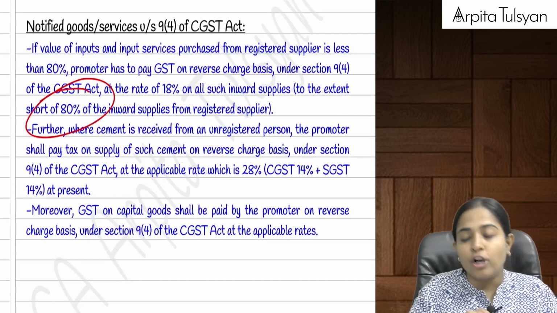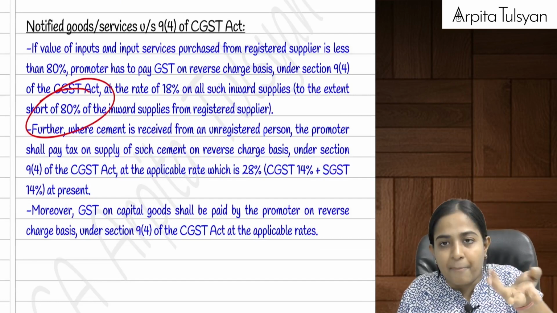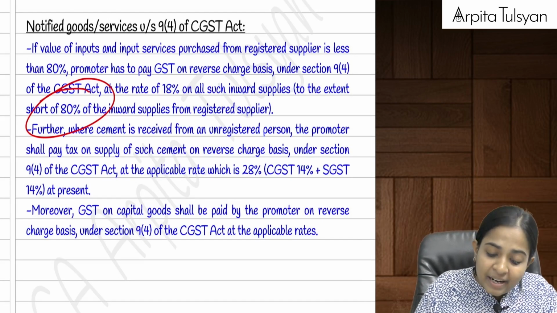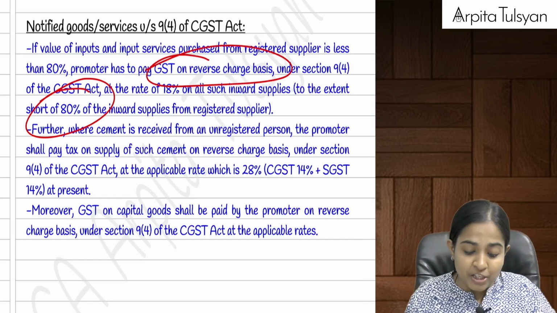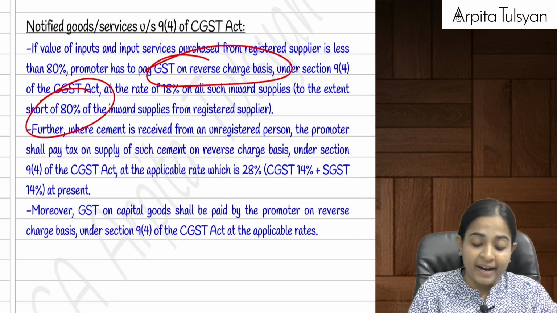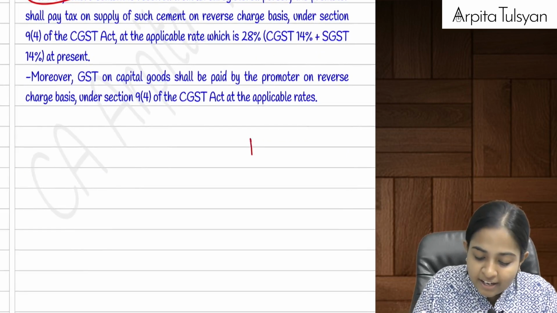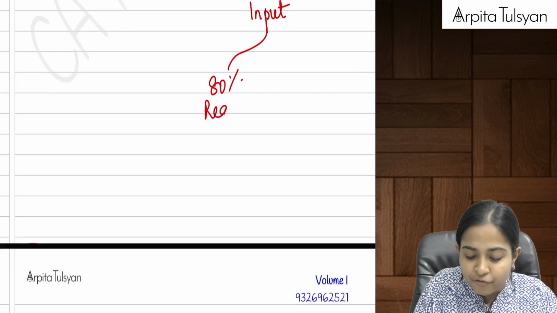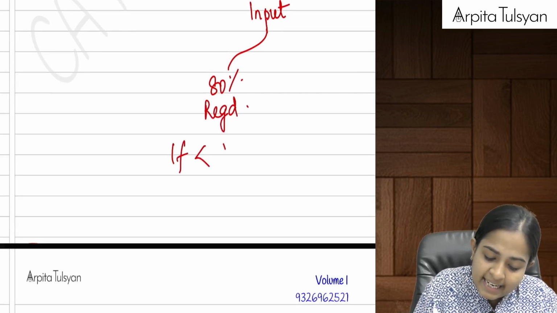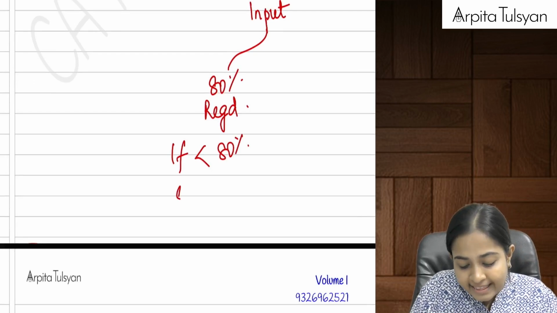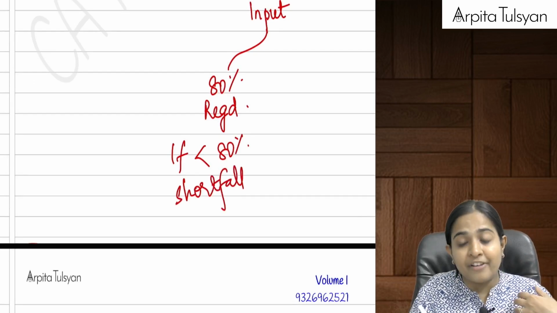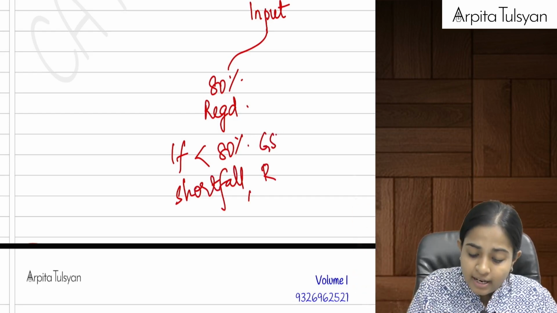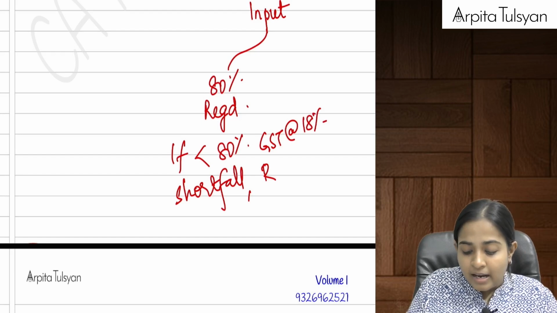If there is a shortfall, that is, if let's say 75% is purchased from registered persons, then on the shortfall, that is the balance 5%, the builder is required to pay GST on a reverse charge basis. Okay, and that GST will be paid at the rate of 18%. So whatever are their inputs except for TDR, FSI, etc., 80% of it should be purchased from registered persons. If less than 80% is purchased from registered persons, then on the shortfall, the builder will be required to pay the GST at the rate of 18% under the reverse charge mechanism.